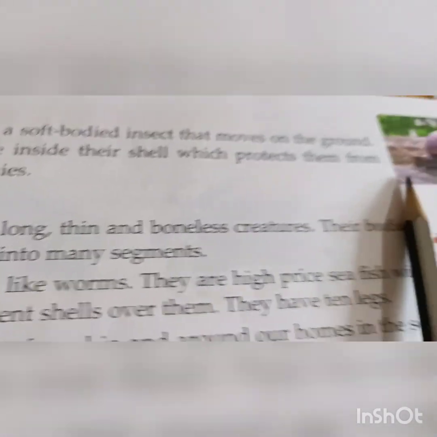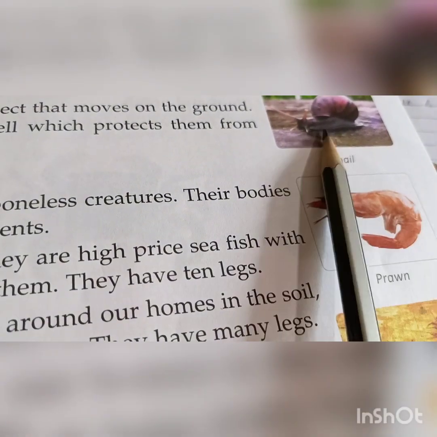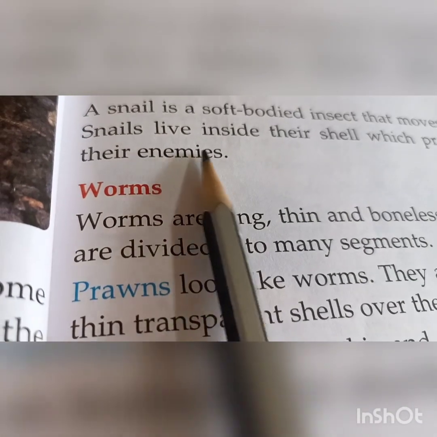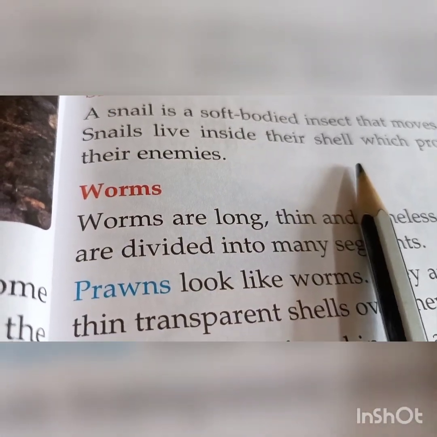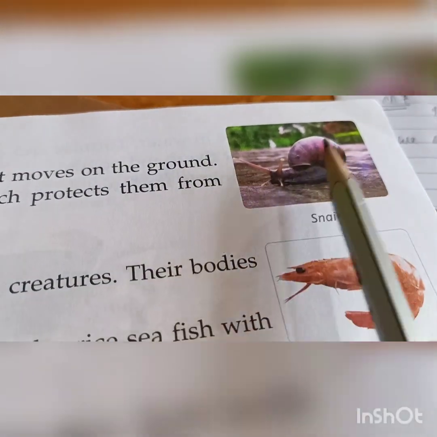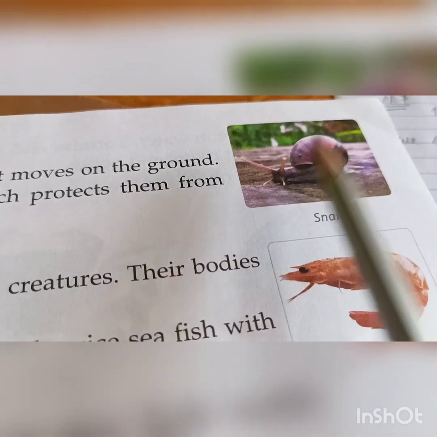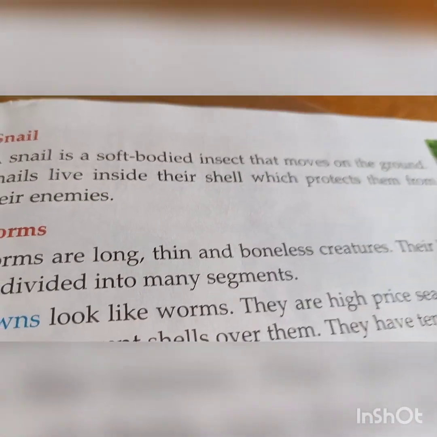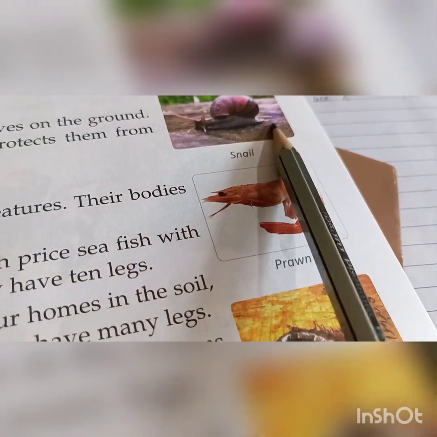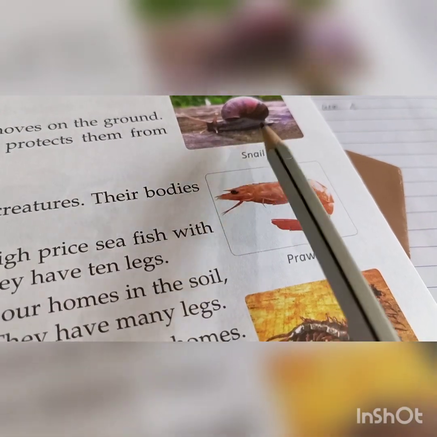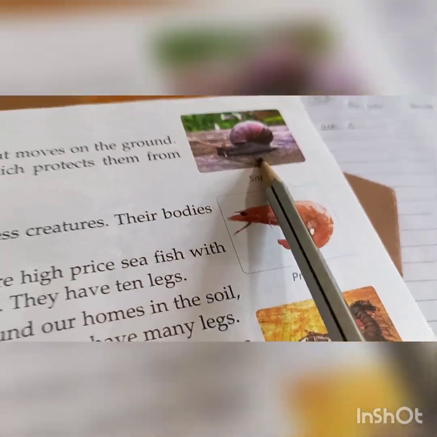The snail lives inside its shell, and this is the shell of the snail. Inside this shell the snail lives, and the shell protects it from its enemies.